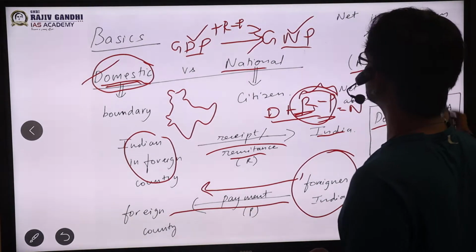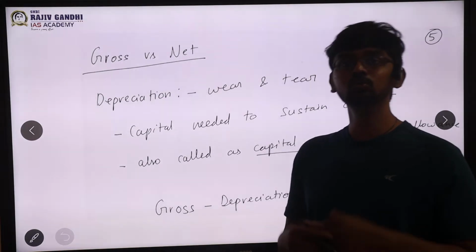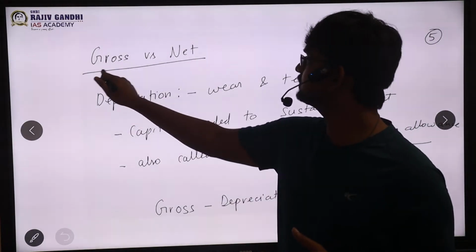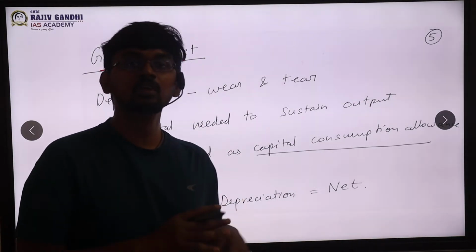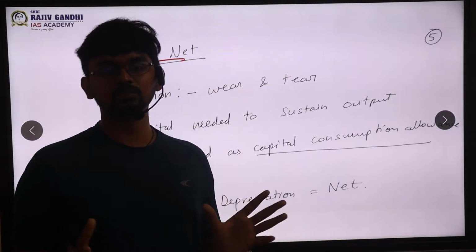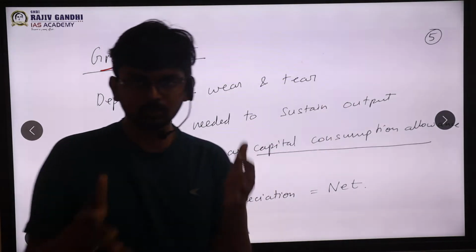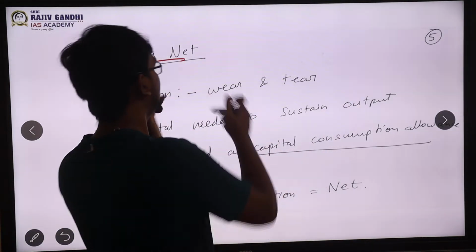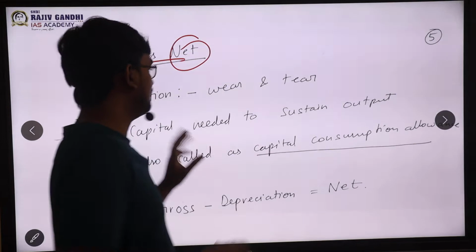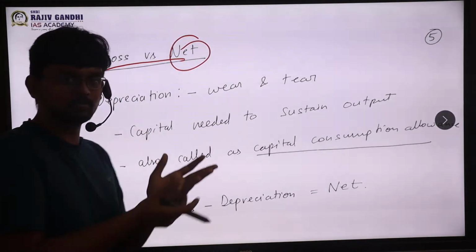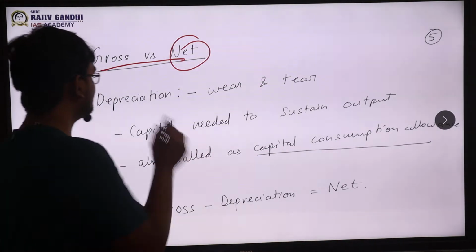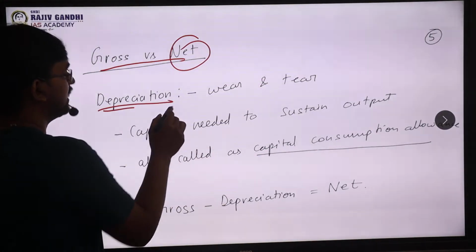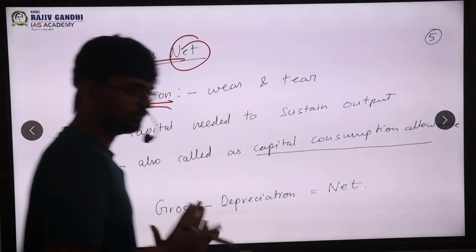So the second conversion we will be looking at is how to move between gross and net, sir. I have already said gross. Gross means without deducting anything. On the whole, you will take it. Net means you will be deducting something. So from gross to net, if you are moving, you have to deduct something. What are we going to deduct? That deduction is depreciation. I will explain depreciation, then we will come back to the formula.